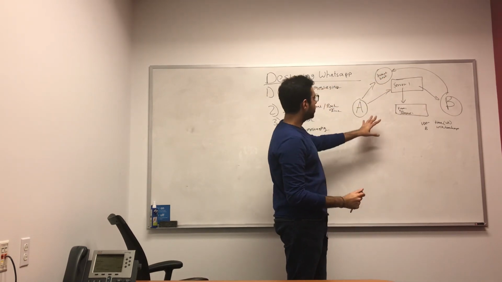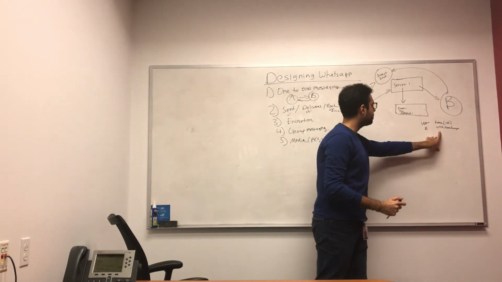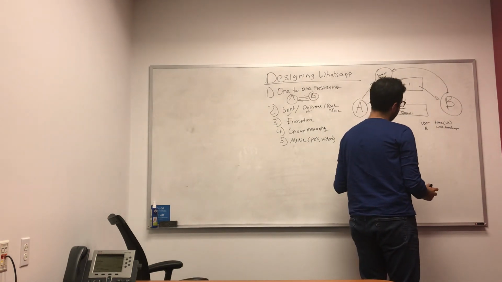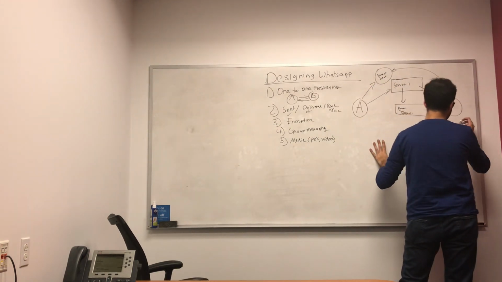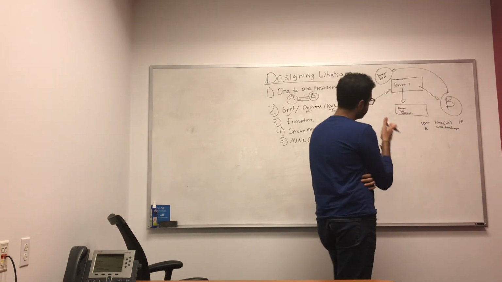So by storing this heartbeat for B and the timestamp, we can also store the IP address of